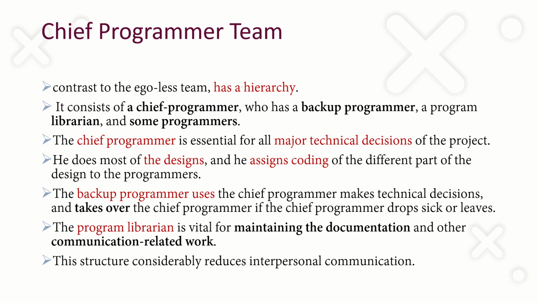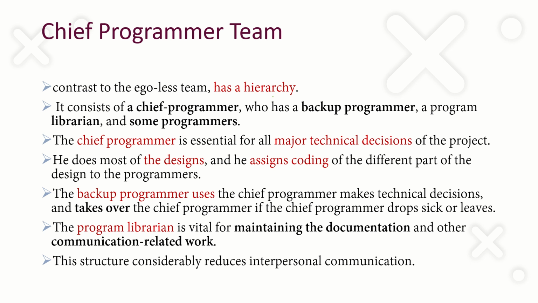So the next type of structure is called a chief programmer team. The chief programmer team is in contrast to the egoless team, because in the egoless team there is no hierarchy, it's peer-to-peer, and everyone has equal importance. But in the chief programmer team, there is a hierarchy.